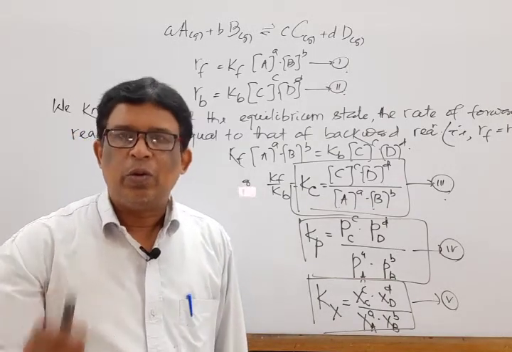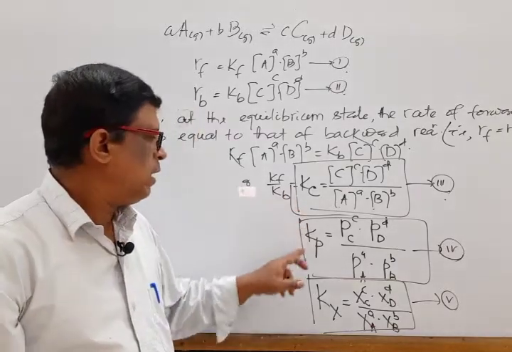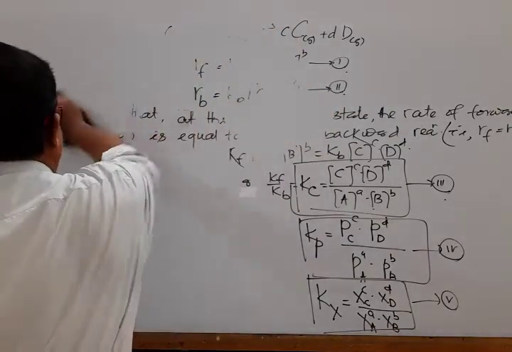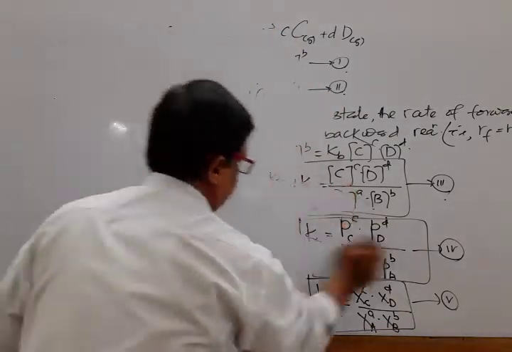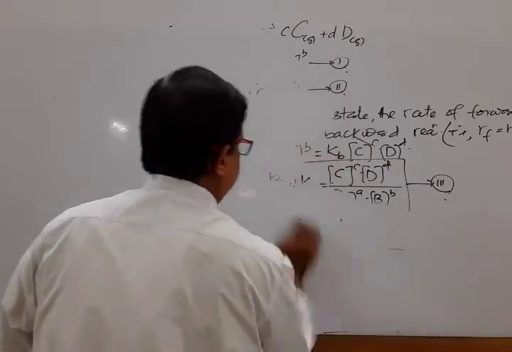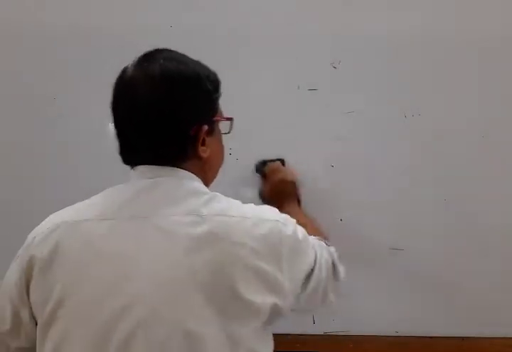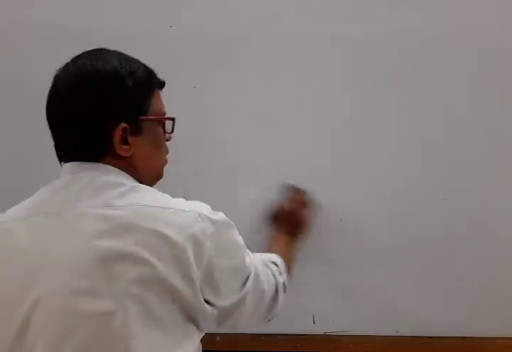Next, our aim is to deduce the relationship between Kp and Kc. It is a part of the long question. Mark that. What is the long question? State and explain the law of mass action and deduce a relationship between Kp and Kc. So part 1 is over, that is the law of mass action statement. Next we deduce the relationship between Kp and Kc one by one.